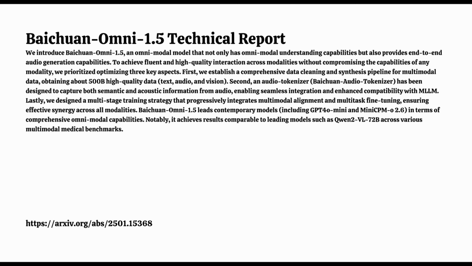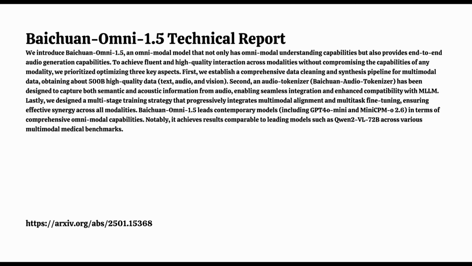Well, the report indicates that Baichuan Omni 1.5 surpasses open-source LLMs that specialize only in language on these benchmarks. So that really shows that they successfully balanced the various modalities during training and ensured that the language processing remains strong. Now, for image understanding, they used 10 different benchmarks to get a really comprehensive view of its capabilities. The results are impressive. Baichuan Omni 1.5 performs comparably to or better than other open-source models, and on certain tasks, it even surpasses proprietary models like GPT-4o.